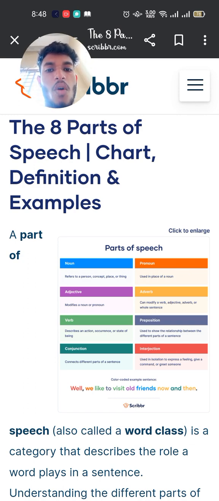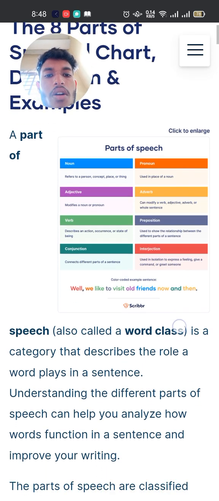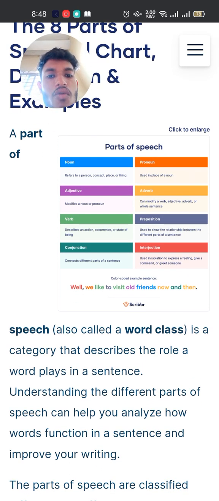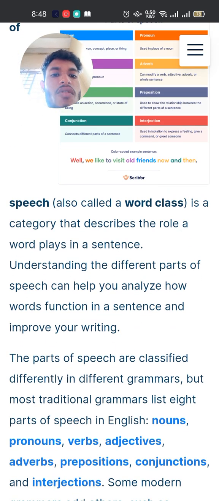8 parts of speech. Chart, definition, examples. The 8 parts of speech are: noun, pronoun, adjective, verb, adverb, preposition, conjunction, interjection. Well, we'll have to visit all friends now and then.